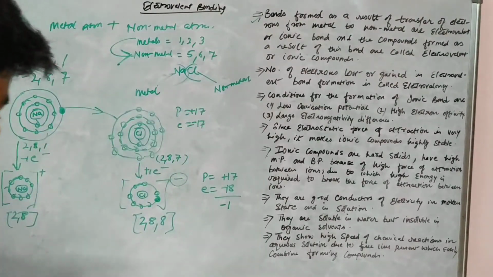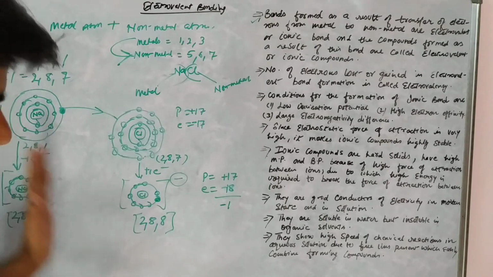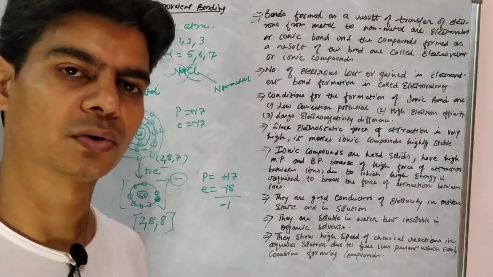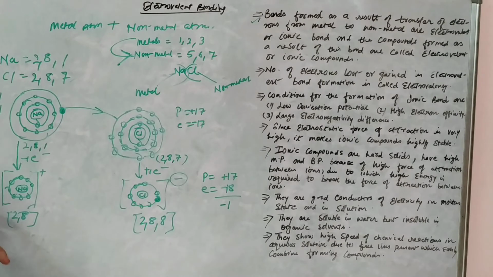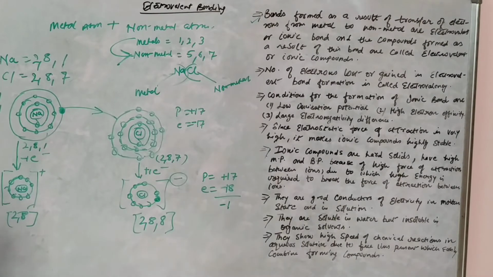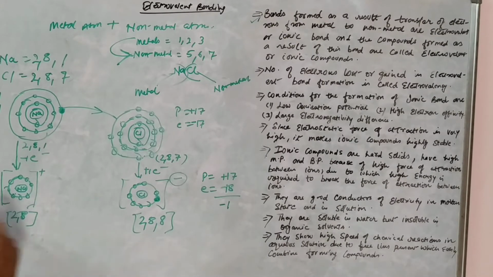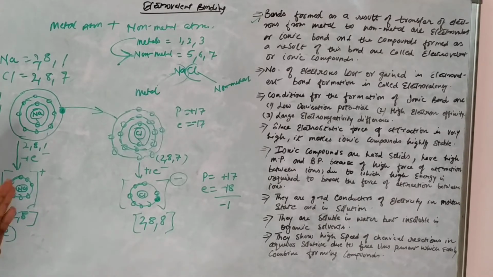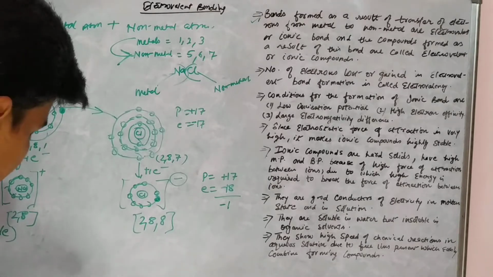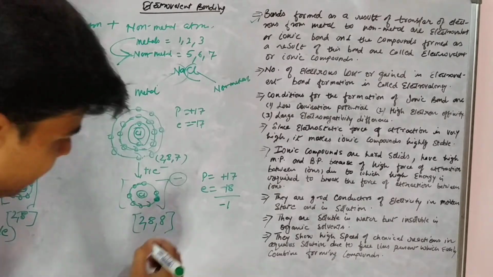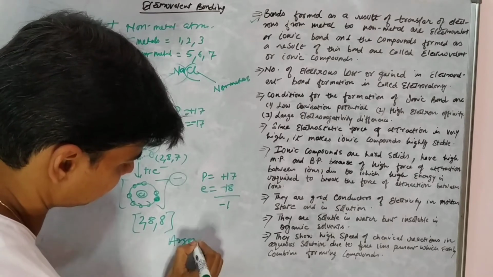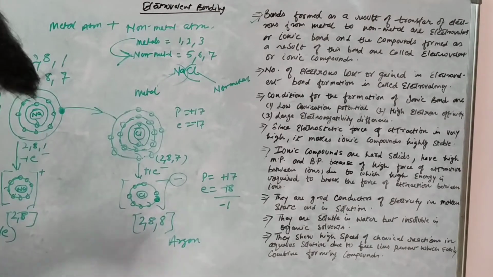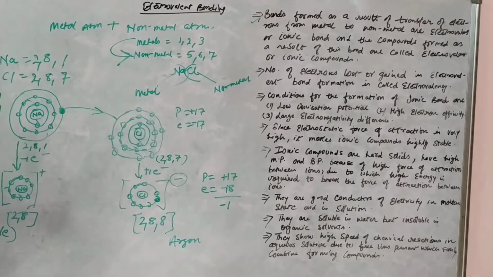So what we say is that every atom will try to acquire a noble gas configuration, right. So here the sodium atom has acquired which noble gas configuration? It is neon, right. After acquiring neon configuration, the sodium atom has become stable. Similarly, chlorine has acquired argon configuration. So after acquiring argon configuration, this has become stable.